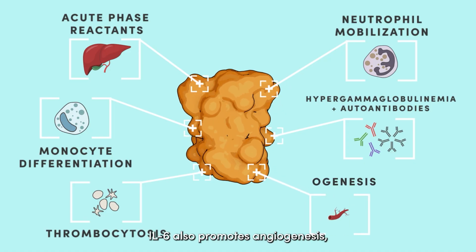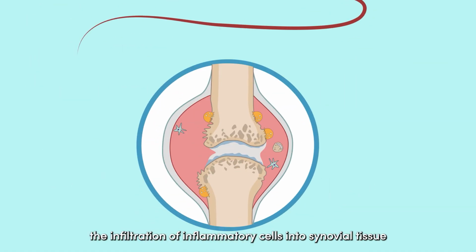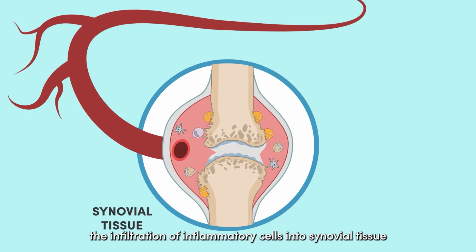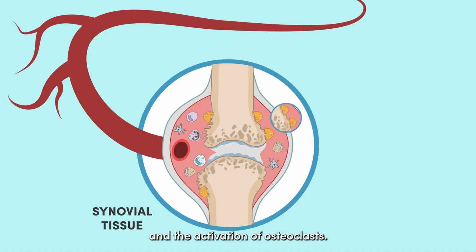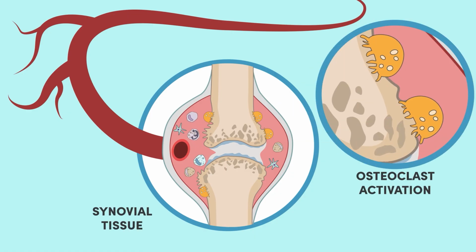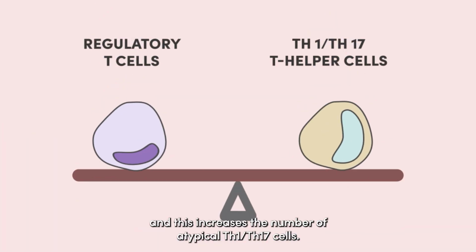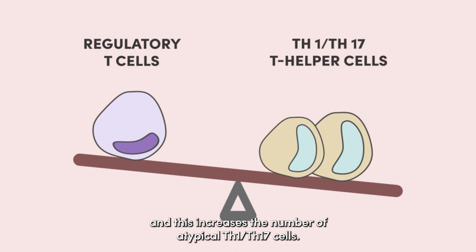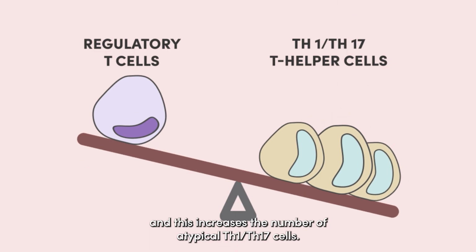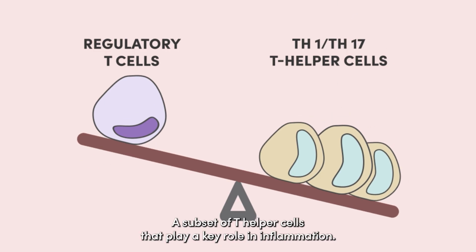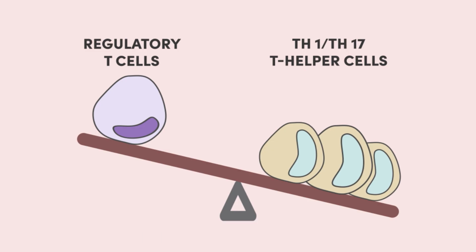IL-6 also promotes angiogenesis, the infiltration of inflammatory cells into synovial tissue, and the activation of osteoclasts. In addition, IL-6 inhibits differentiation of regulatory T cells, and this increases the number of atypical Th1, Th17 cells, a subset of T helper cells that play a key role in inflammation.